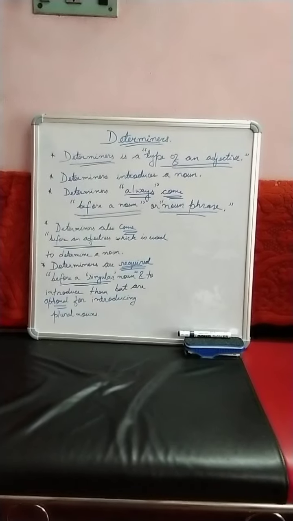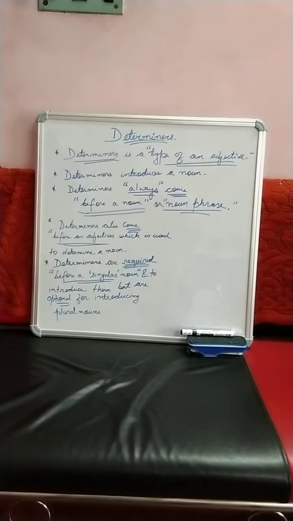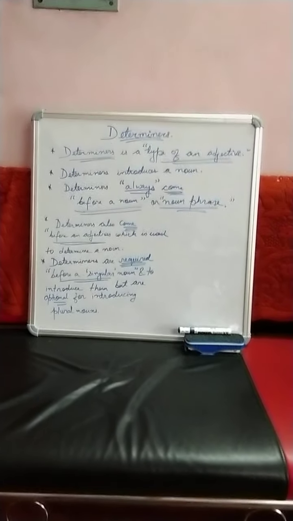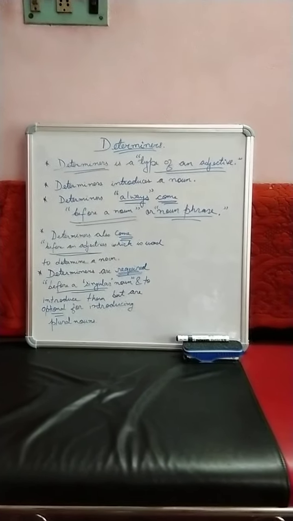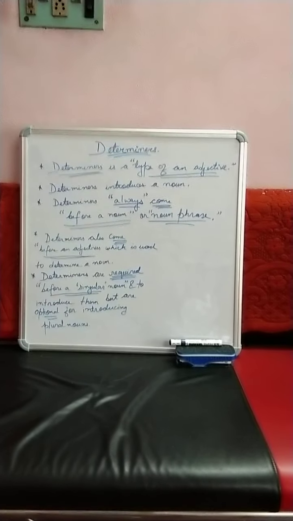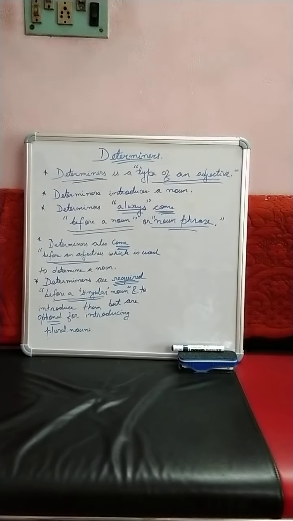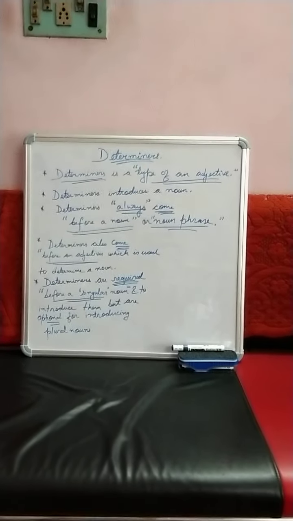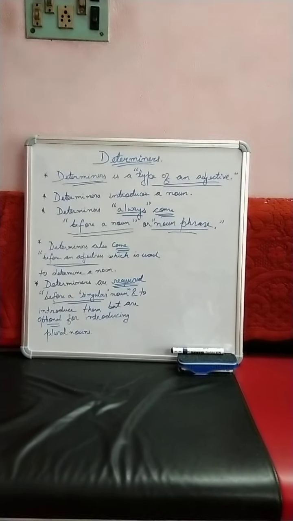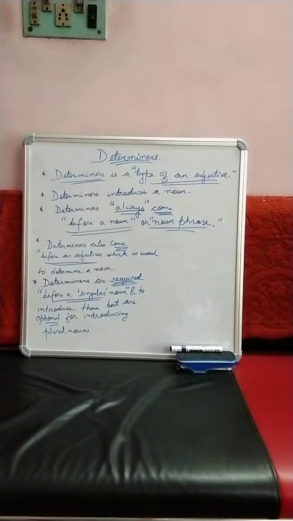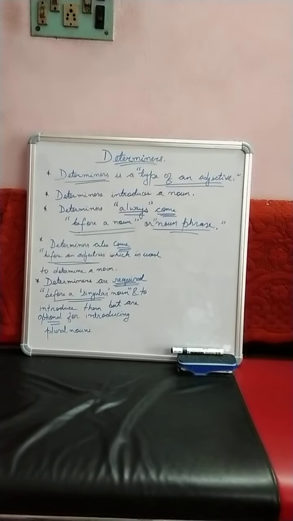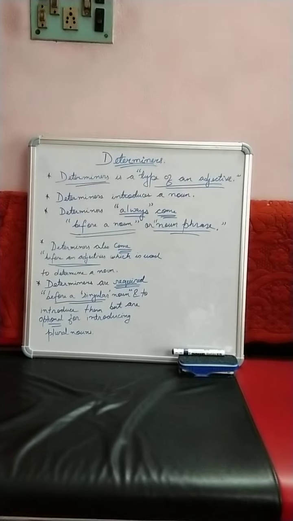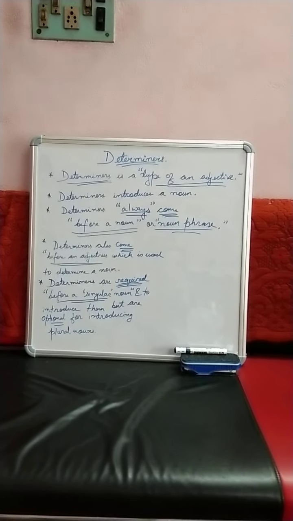Clear? Next, the most important thing is that a determiner is used before a singular noun, to introduce a singular noun, rather than a plural noun. Introducing a plural noun by a determiner is an optional method. That means determiners can either introduce a plural noun or not, but when it comes to a singular noun, it will always introduce it and will always occur before it.